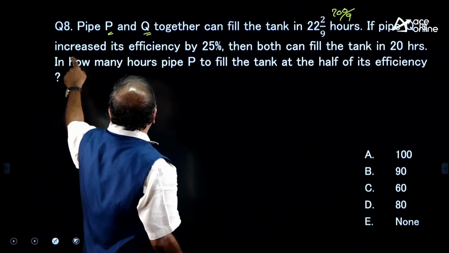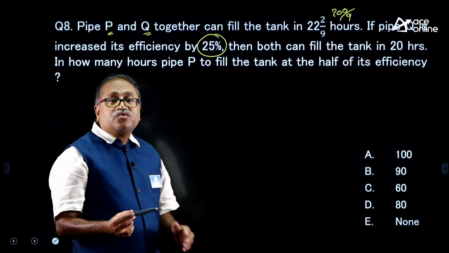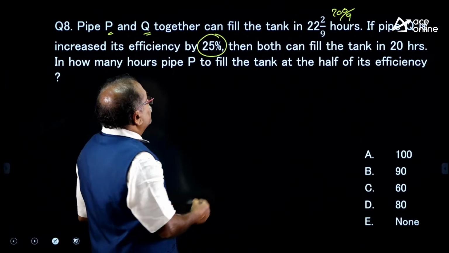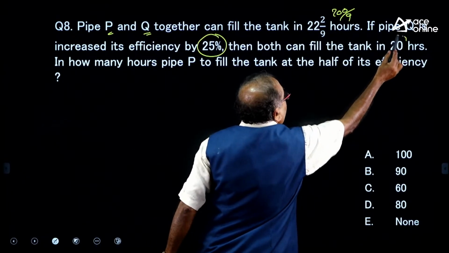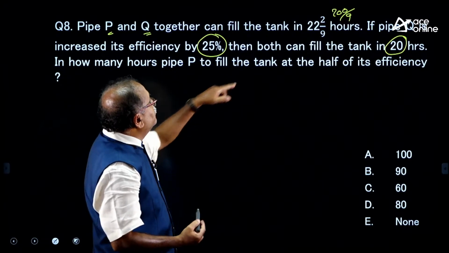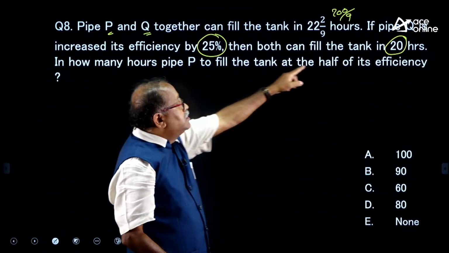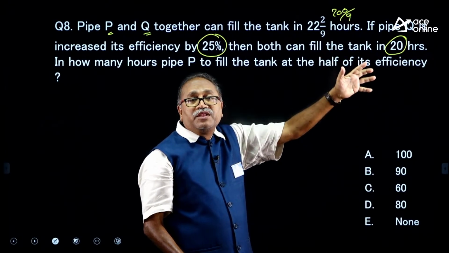And the pipe Q increases its efficiency by 25%. Then both the pipes can fill in 20 hours. So, we know when the efficiency is increased by 25%, then it takes 20 hours to fill the tank.